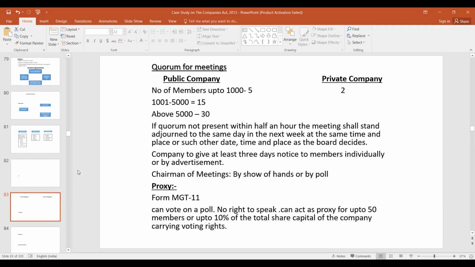Who shall be the chairman of the AGM? Regarding the chairman, I told you: if the articles of association prescribe, then that person will be the chairman. Otherwise, members vote. The members personally present at the AGM or EGM shall elect one of themselves to be the chairman unless the articles specify.